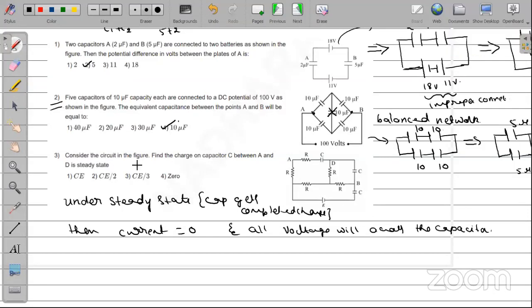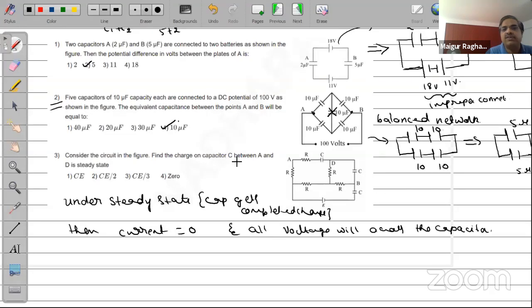So now look at the circuit. Consider the circuit in the figure. Find the charge on the capacitor C between A and D. So between this and this, I have to find out the charge on the capacitor, this part, not this one or this one. Now we can say that this whole thing is one circuit. The other one is this circuit. So the entire voltage will be across this capacitor. So the voltage across this whole thing here will be equal to 0. When there is no potential anywhere in this region, how can you expect any charge on the capacitor? The charge on the capacitor also will be 0.